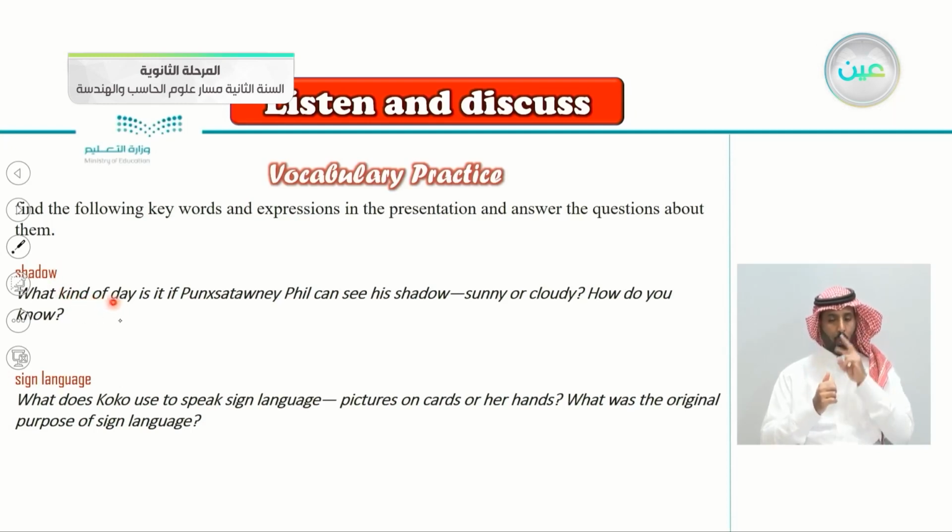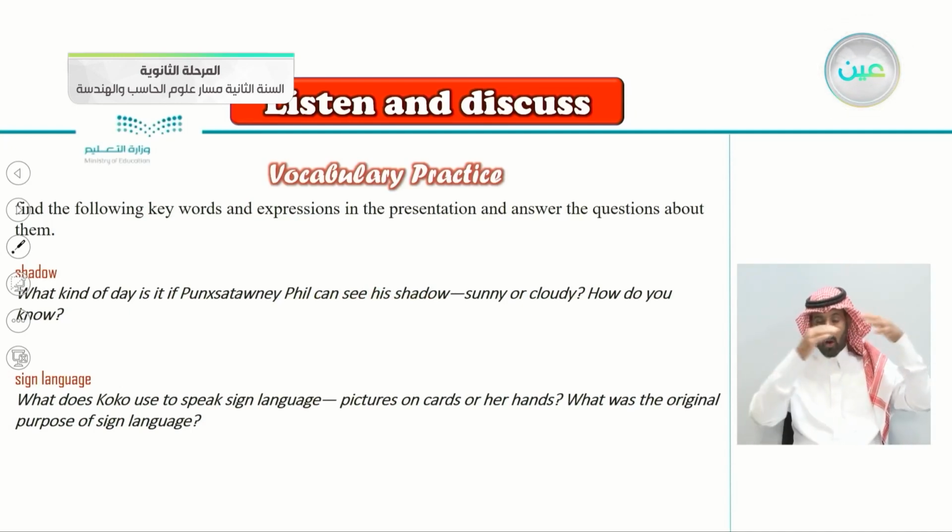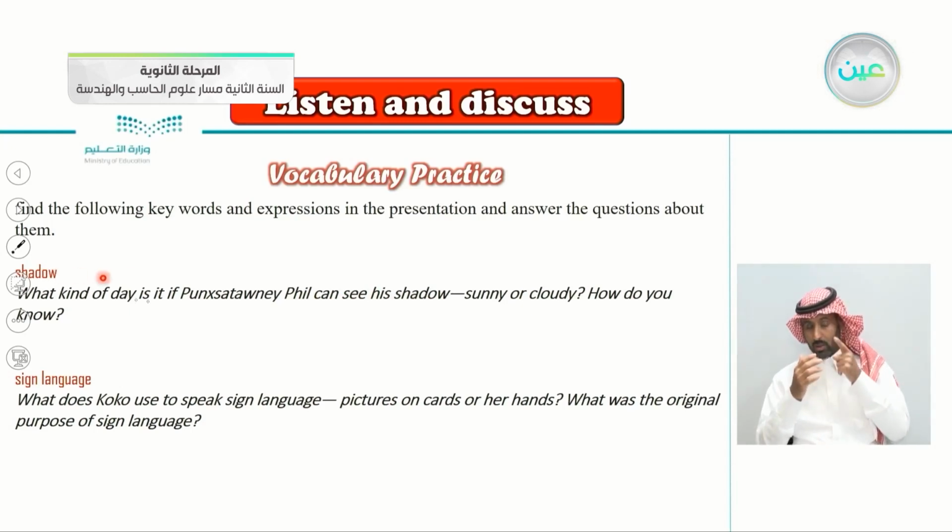What kind of day is it if Punxsutawney Phil can see his shadow? Sunny or cloudy? How do you know? So this is the keyword shadow here. It's mentioned in the question, of course. So the keyword here is shadow.